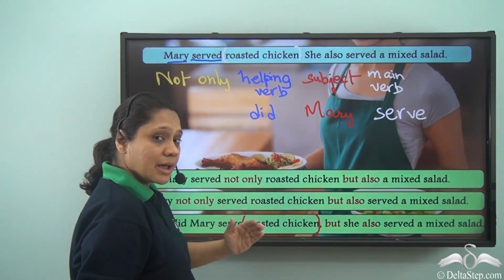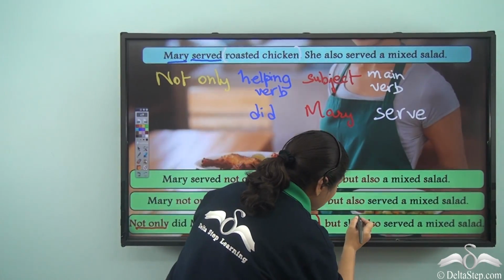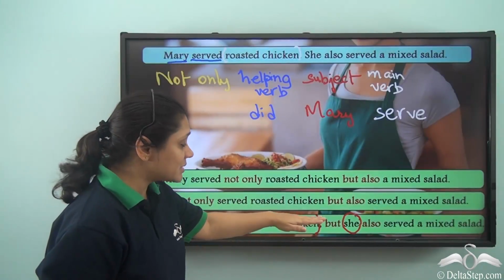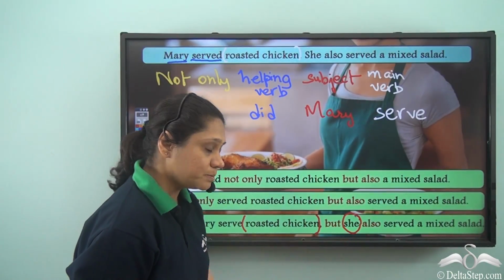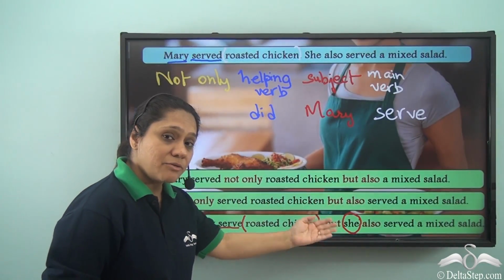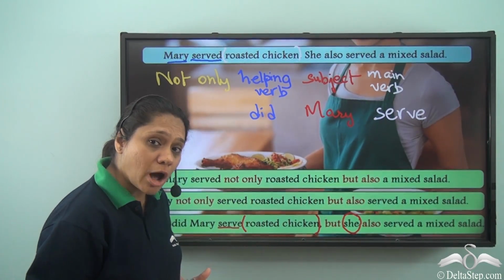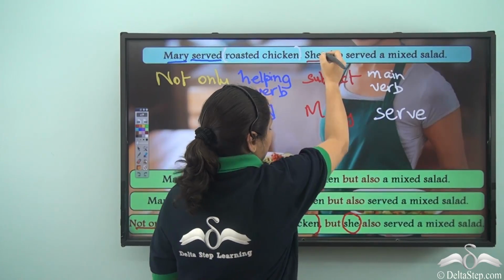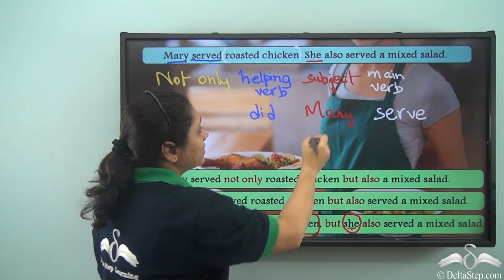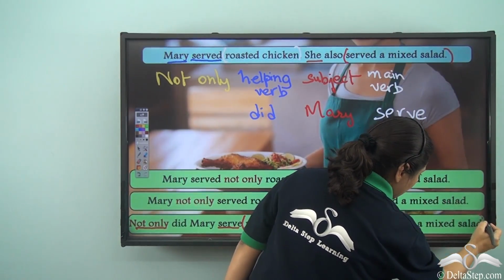But here when we write but also, we break it up and we put the pronoun in between but also. So it becomes but she also, we have written serve here. Why have we done this? We have broken up but also because we have not taken any part common. So this she is written in between but also. Then we write the rest of the sentence. Served a mixed salad.